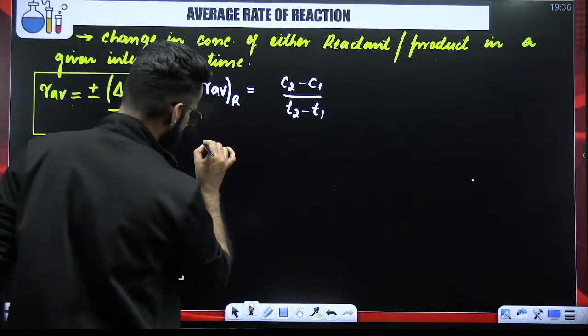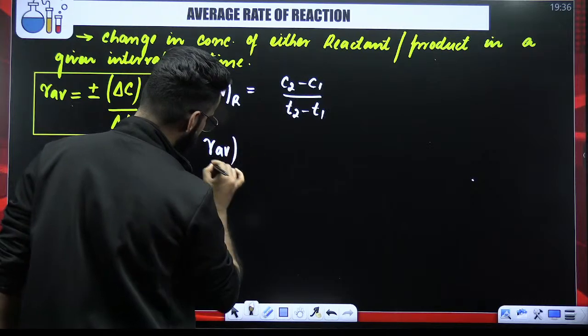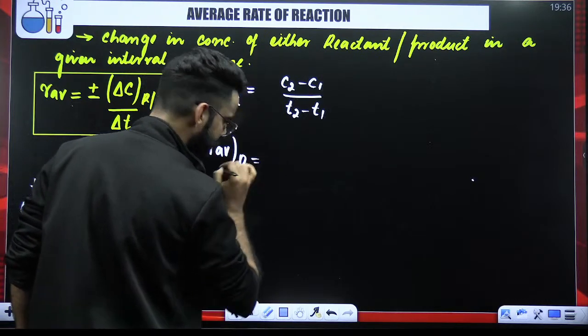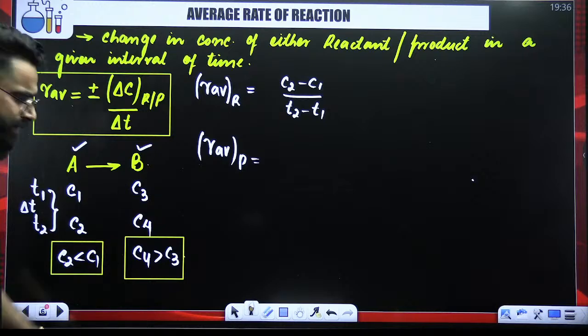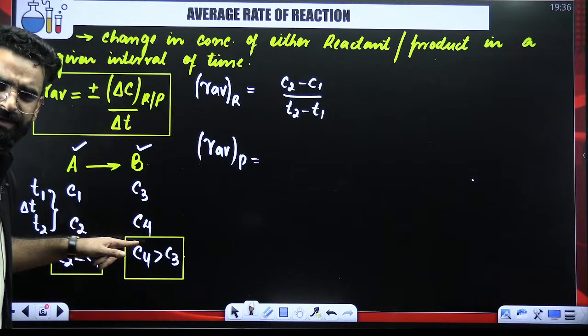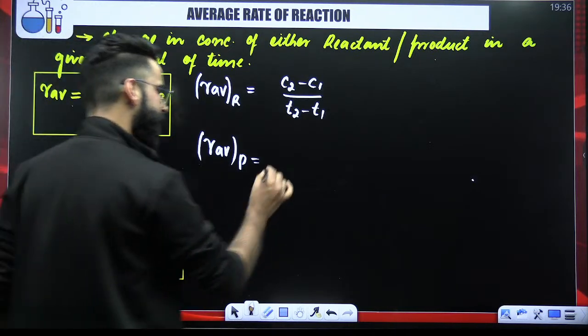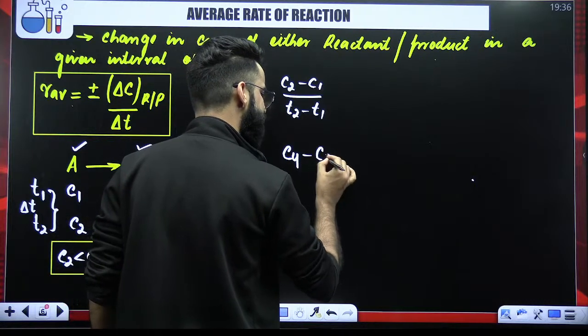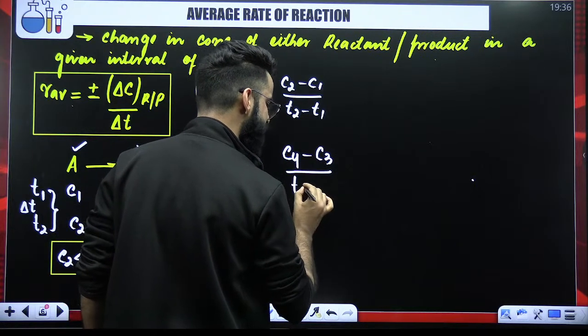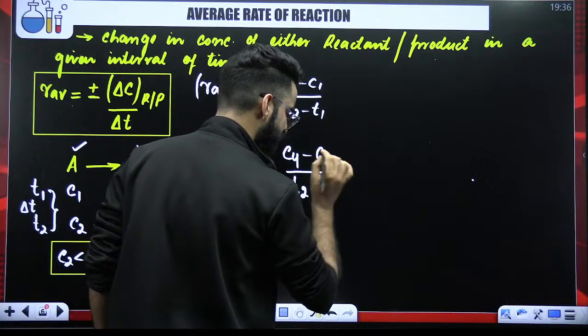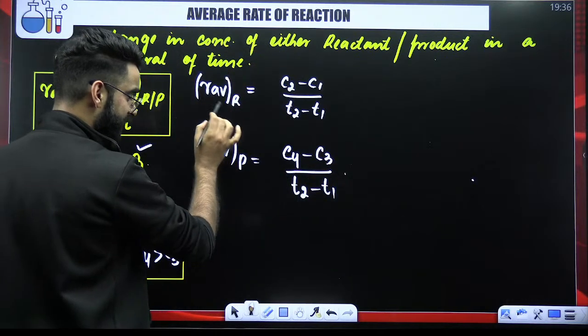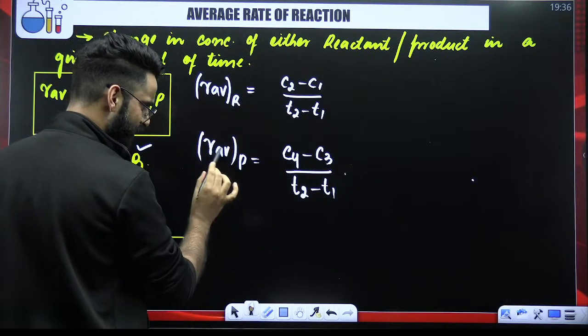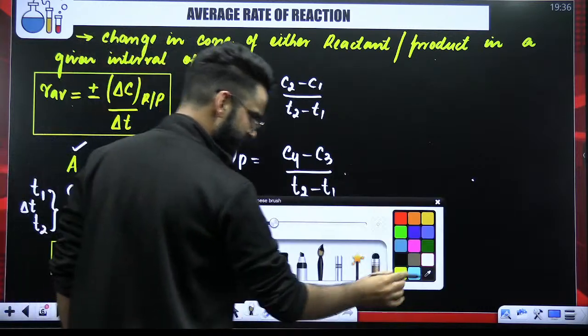Similarly, my dear students, if you want to calculate the average rate of reaction with respect to product, you can do that as well. So what you need to do? The change in the concentration of product, which is C4 minus C3, divided by the time interval, which is the same, T2 minus T1. So here you are calculating the average rate of reaction with respect to reactant. Here you are calculating the average rate of reaction with respect to product.